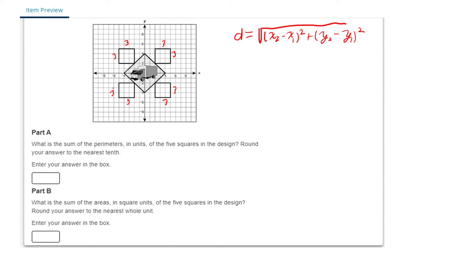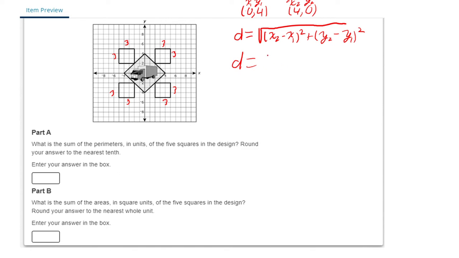If we find one side, it's the square, so all the sides are the same. So first, we have the point 0, 4, and then we have 4, 0. So let's plug things in: x1, y1, x2, y2.